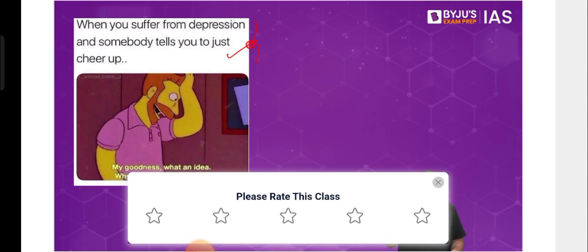For example, you could be sad because of something, because of one problem or the other. Let's say India is playing a cricket match and India loses today. Then you will obviously be sad because your team lost. But then tomorrow they will win the World Cup and you'll be happy again. So then the sadness will go. That's just a state of being sad because of one incident or the other.